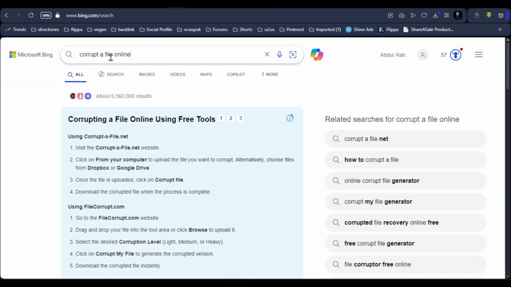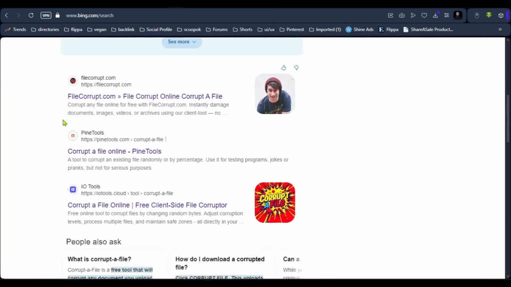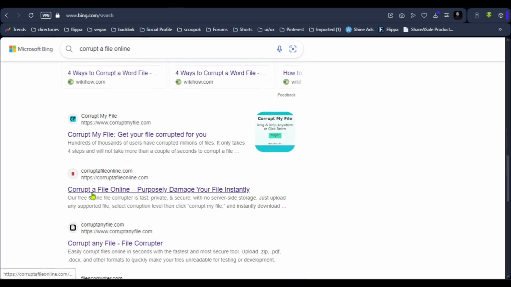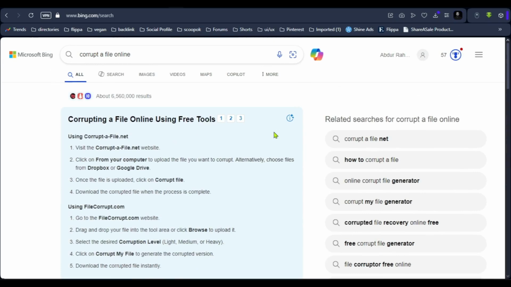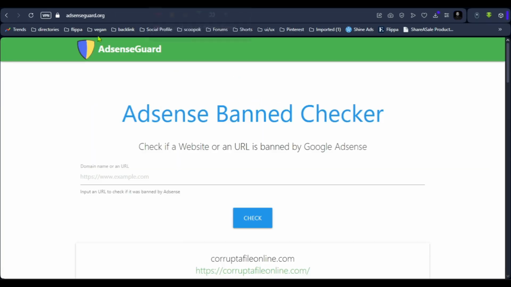You can see here is a Bing search result. If I search on Bing, I can see that my website is ranked on the first page also. Not only this keyword, my website is ranked for several keywords on Bing's first page, and most of the traffic right now is coming from Bing, and 90% of Bing's traffic is from tier 1 countries. You all know that. So it's a good opportunity for earning.